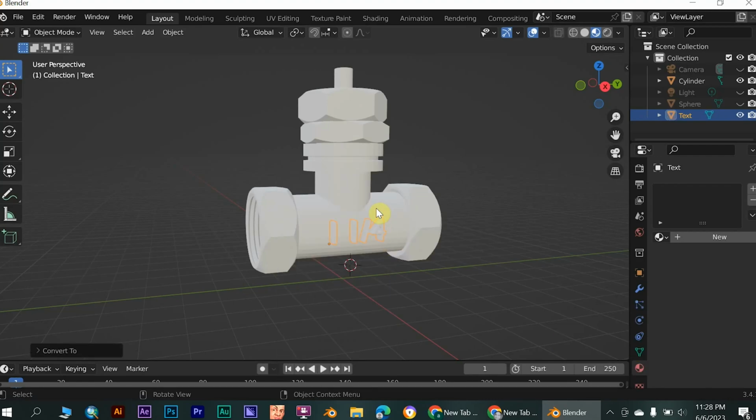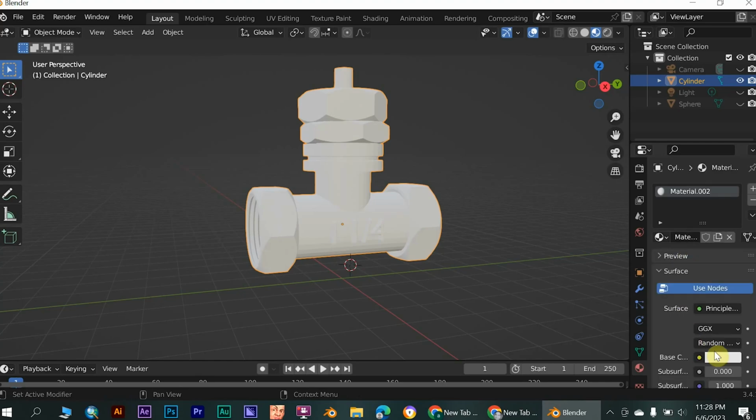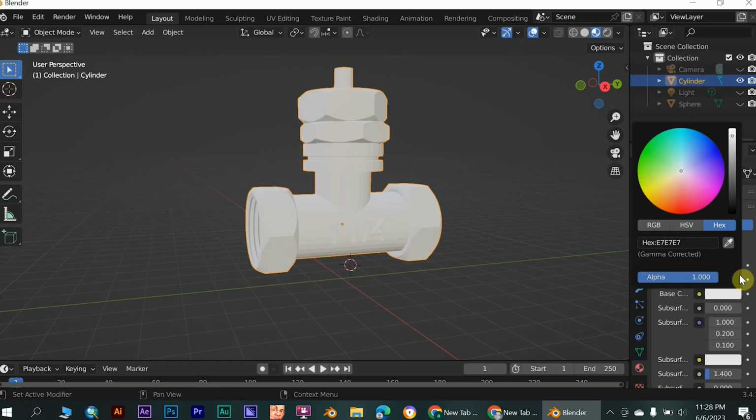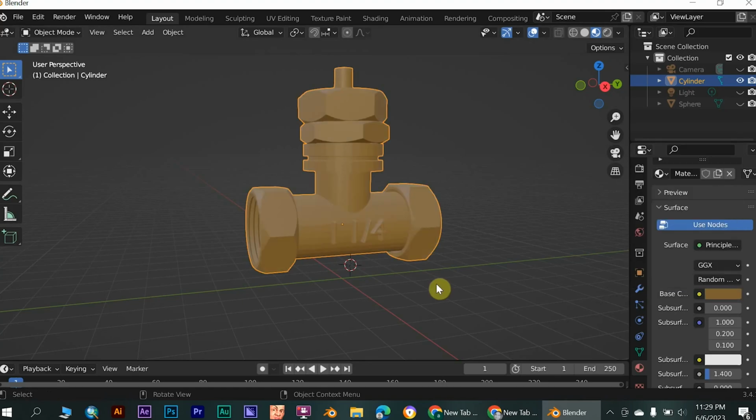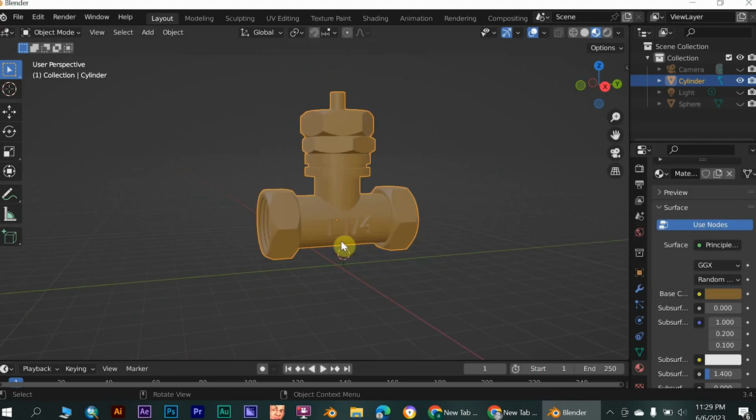Well, now select our object and the code number. Next step, click Ctrl plus J. Now go to material properties, then follow the steps we did before. Go to preview mode. Well done, here is our result.